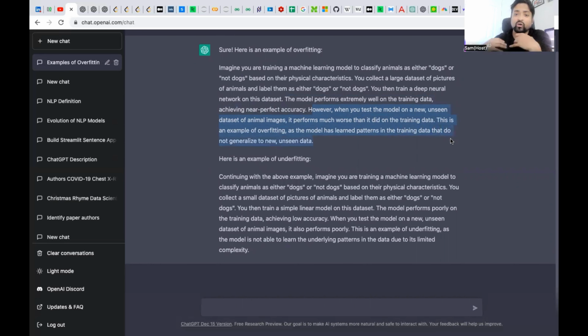data. So if you follow along with this example, you can see that the way ChatGPT is responding to your question is more of a human-like answer. If you ask the same question to a human, they might explain that overfitting scenario in the same fashion. That's why ChatGPT seems so revolutionary: it's giving you an answer in such a way that you tend to think there is a human being on the other end answering your question.